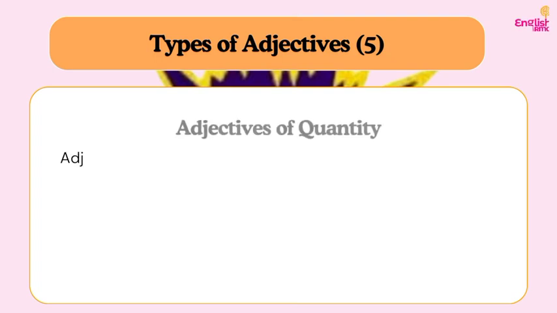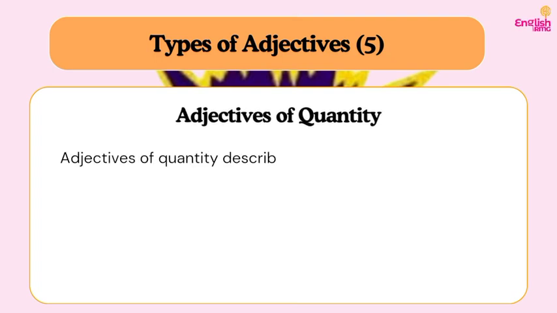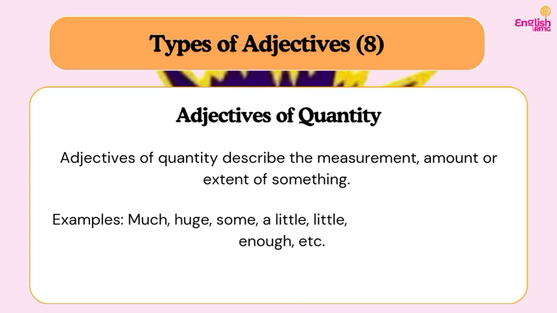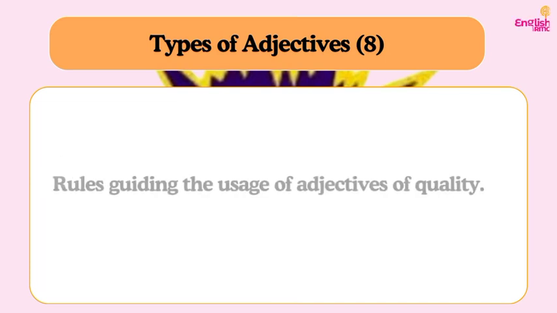What we finished explaining is adjectives of quality. So now let's move on to adjectives of quantity. Adjectives of quantity describe the measurement, amount, or extent of something. Do you understand? Examples include much, huge, some, a little, little, all, any, half, full, whole, enough, etc. These adjectives of quantity are actually a full topic on their own, usually called quantifiers. Do you understand?